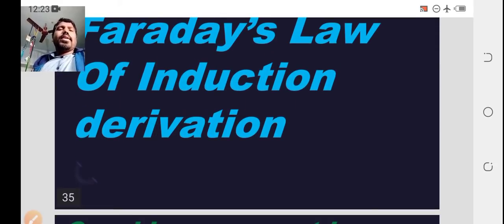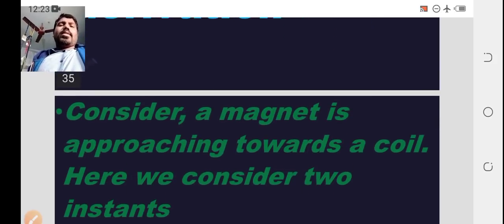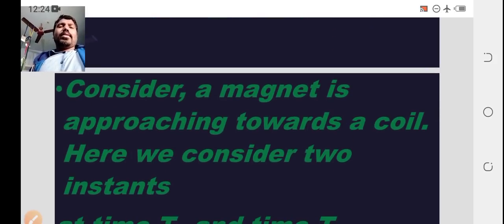Faraday's laws of induction derivation. What is the derivation? Consider a magnet approaching towards a coil.